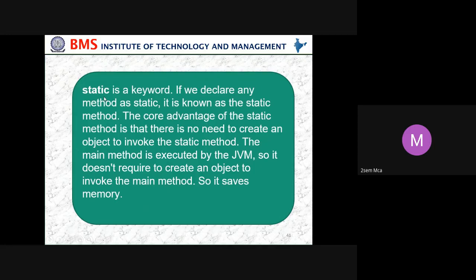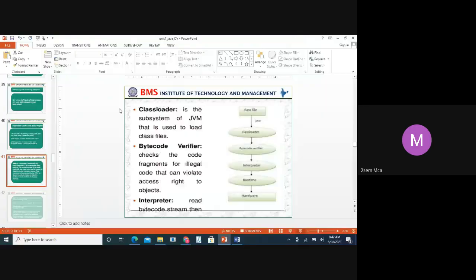Then static. Static is also a keyword. If we declare any method as static, it is known as a static method. The core advantage of the static method is that there is no need to create an object to invoke it. The main method is executed by the JVM, so it does not require creating any object to invoke.